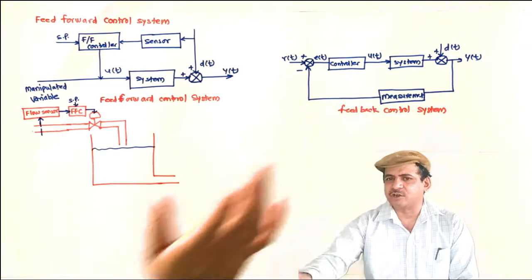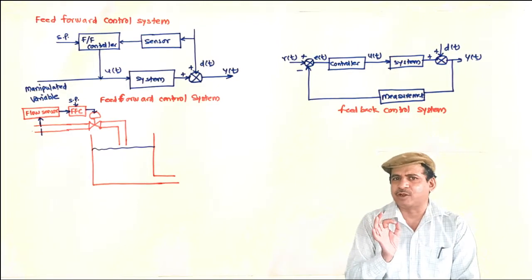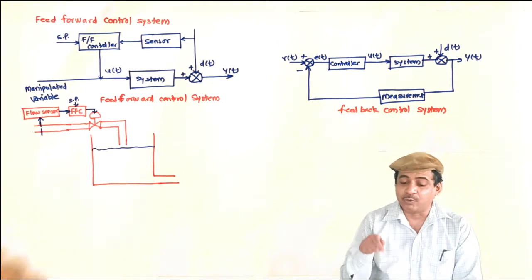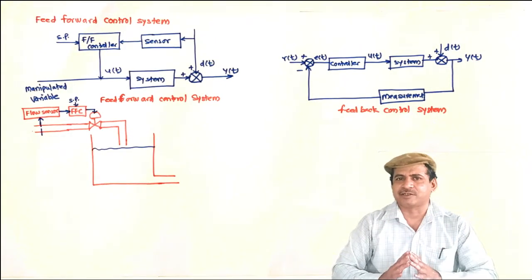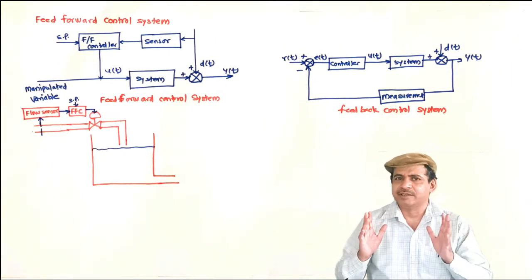Feedback controller does not need perfect model of the system. Model means mathematical model of the system. However, feed forward controller needs perfect model of the system. If the parametric uncertainty is much more, then it will not work well.